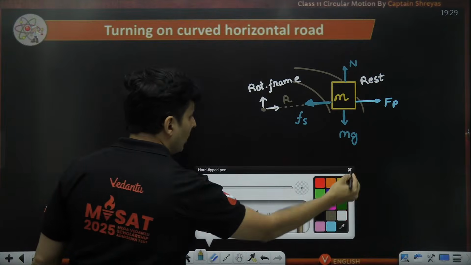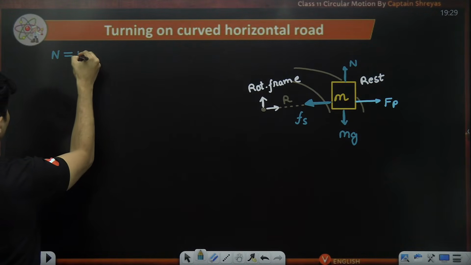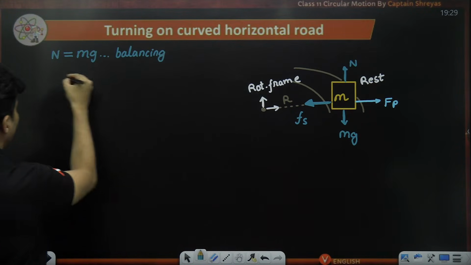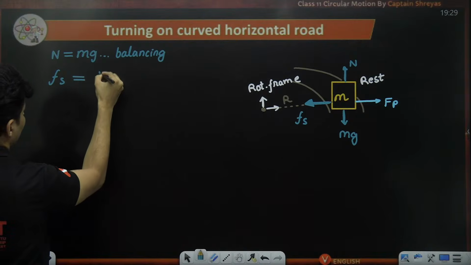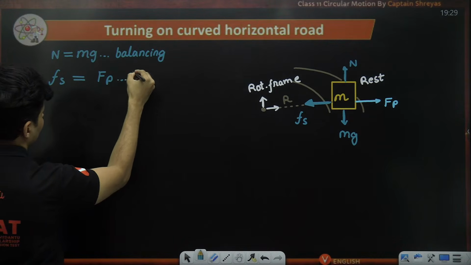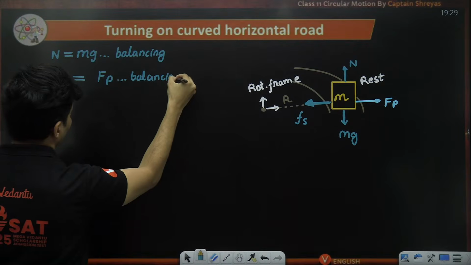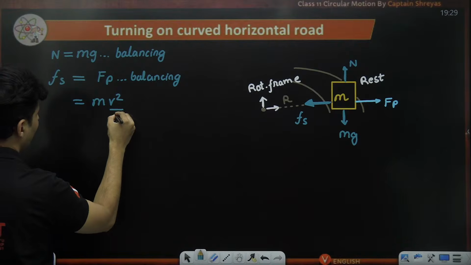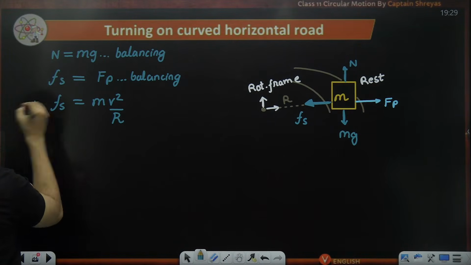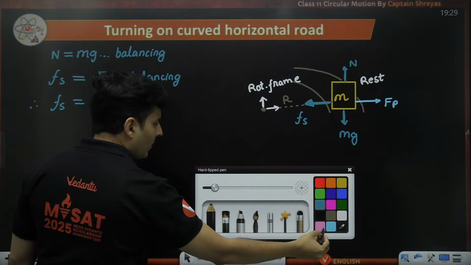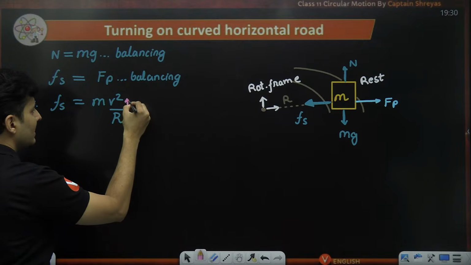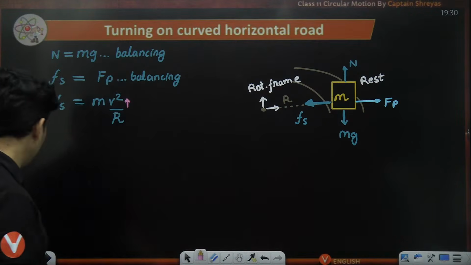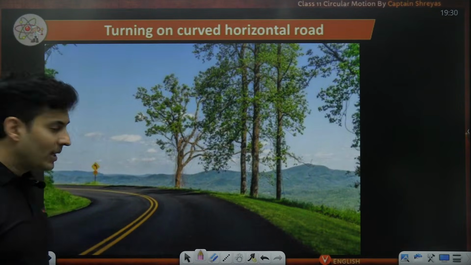Over here, it's obvious that the normal force is going to balance mg. They are balancing each other. In the horizontal direction, the static friction is again balanced by the pseudo force. What is the value of the pseudo force? It is mv square by r. This is static friction. Now you can see that when my speed increases, my friction will also increase. If I'm going at a higher speed on this curved road, what will increase?